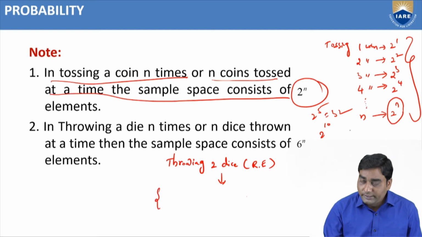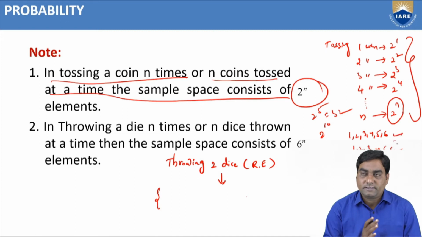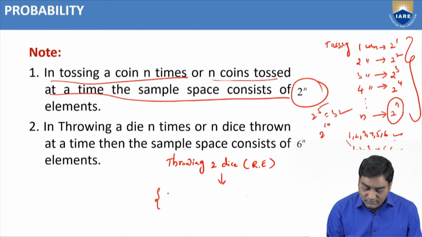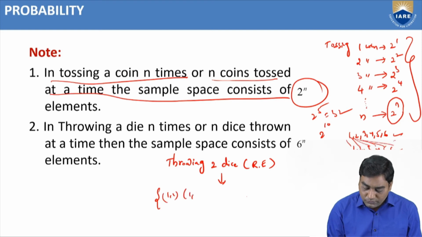We know that a die has 1, 2, 3, 4, 5, 6, and the second die also 1, 2, 3, 4, 5, 6. 6 faces, here also 6 faces. If we throw 2 dice at a time, either we can get 1,1 and 1,2, 1,3, 1,4, 1,5, 1,6 like that.